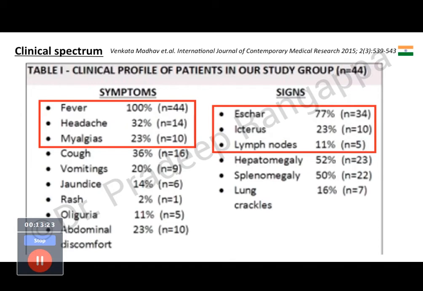So if you look at the signs, at least from this study, they said 77% of the time, if you look and examine carefully, there is presence of eschar. So we need to really look at eschar very carefully, very judiciously in all the skin creases. I think that is where you get to find the eschar. So 77% of the time they have eschar as a sign, which should highlight the point that these patients may be having scrub typhus. Followed by liver dysfunction, icterus in 23%, lymph nodes in 11%, and hepatomegaly was present in 52% of the patients. So these are the common signs.